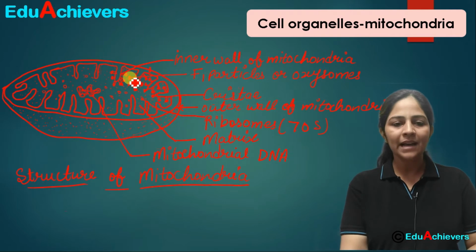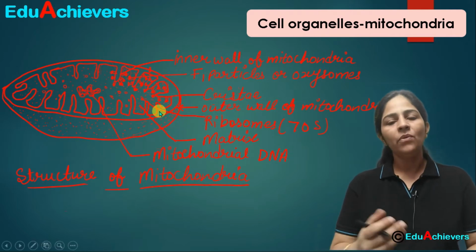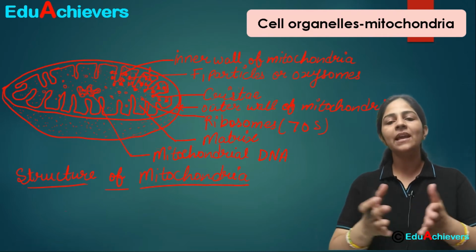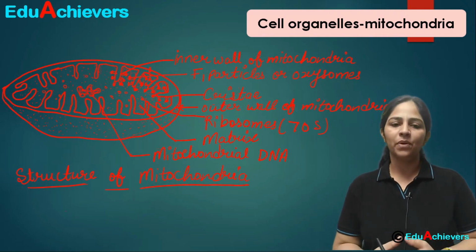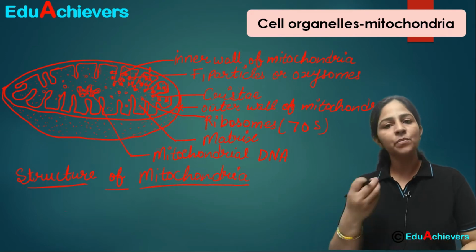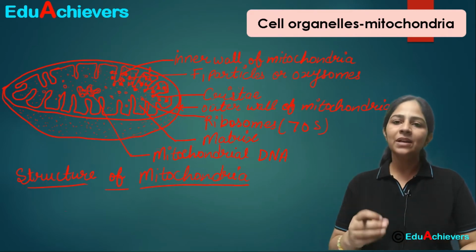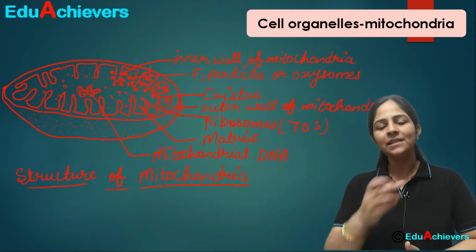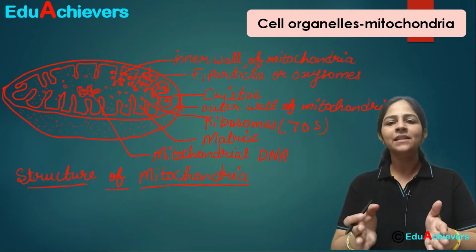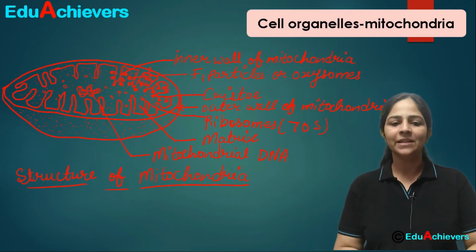You can see this is highly folded. This has been made highly folded wall. Now why it is so? To increase the area for the enzymes involved in the respiration process. Similarly, like we have in small intestine the villi, which increase the area of absorption of nutrients. Similarly, here the inner structure is highly folded, so that surface area can be increased.